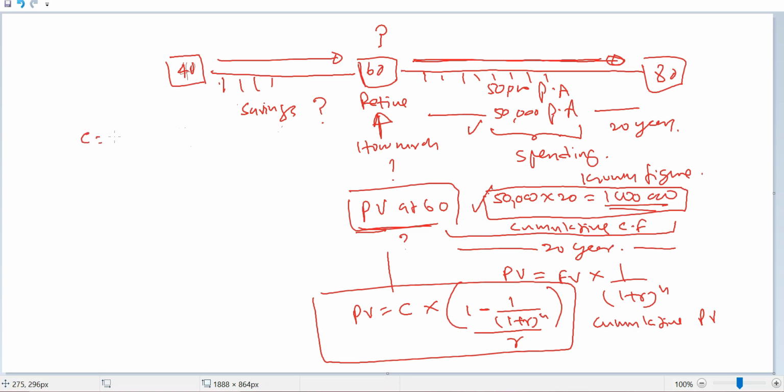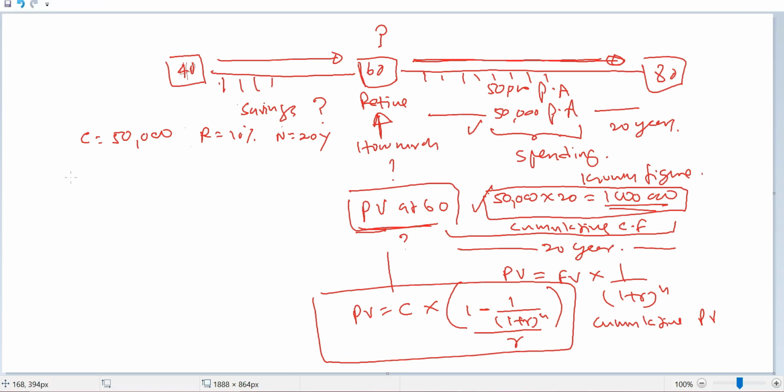Now we are given 50,000, so C is known, 50,000. That is the cash flow. We also know r is 10%. We also know n is going to be 20 years. So simply take all this information and apply it to the formula. Just substitute into the formula to calculate the present value of the future cash flow.